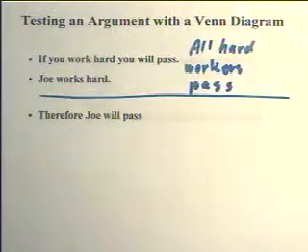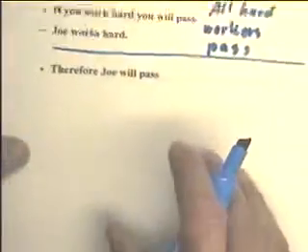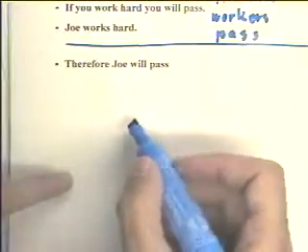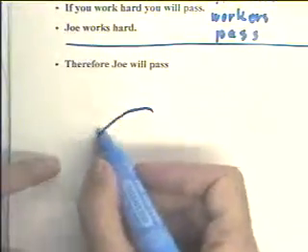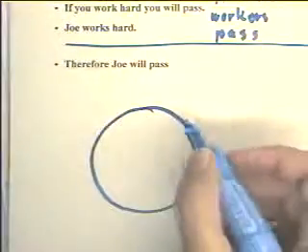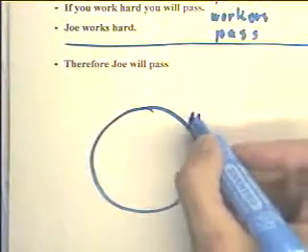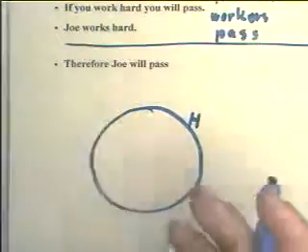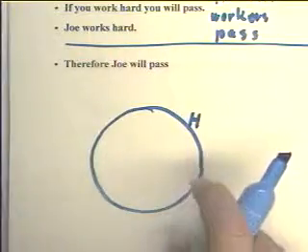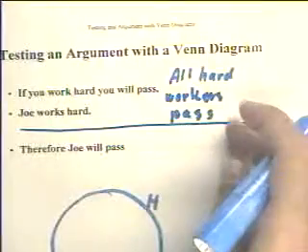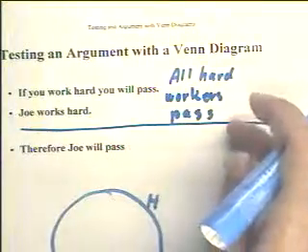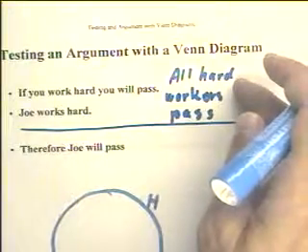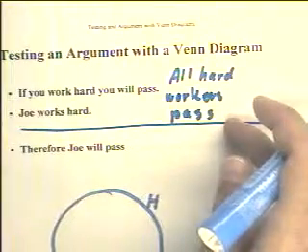Let's see how this applies to Joe. Let's draw a circle, one circle representing the set of all hard workers. Let's label that H for hard workers. And then we're going to have another set that represents everybody who passes. Now this says that all hard workers pass, which means that the set of all hard workers is a subset of the set of everybody who passes.